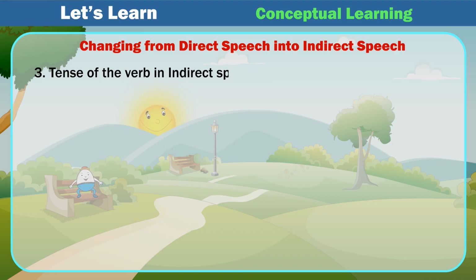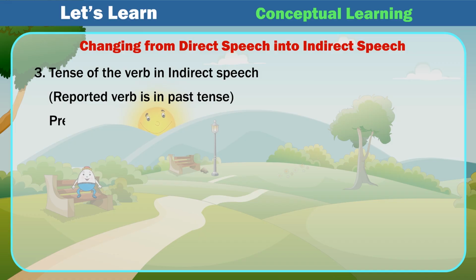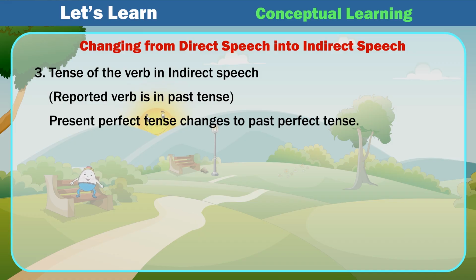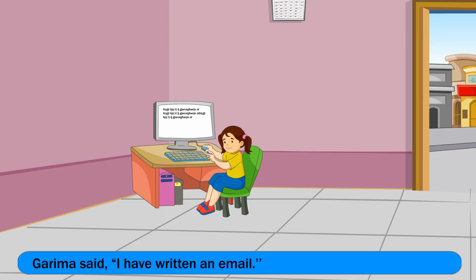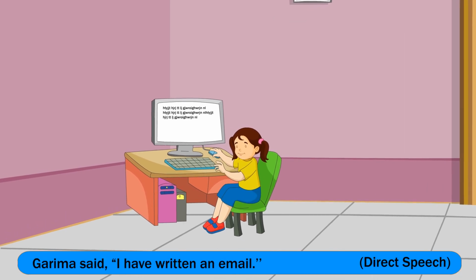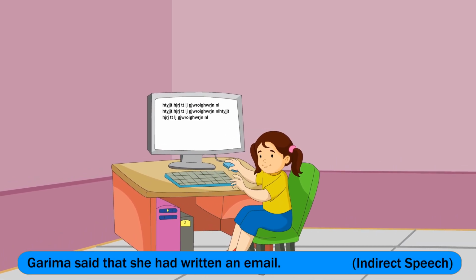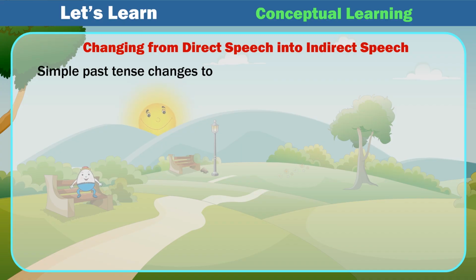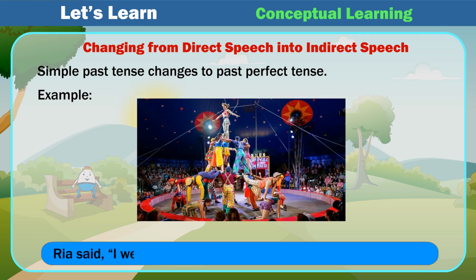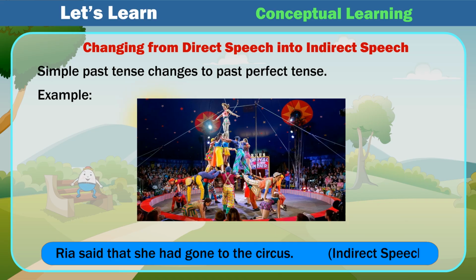3. Tense of the verb in indirect speech. If the reporting verb is in past tense, present perfect tense changes to past perfect tense. Example: Garima said, "I have written an email." Direct speech. Garima said that she had written an email. Indirect speech. Simple past tense changes to past perfect tense. Example: Ria said, "I went to the circus." Direct speech. Ria said that she had gone to the circus. Indirect speech.